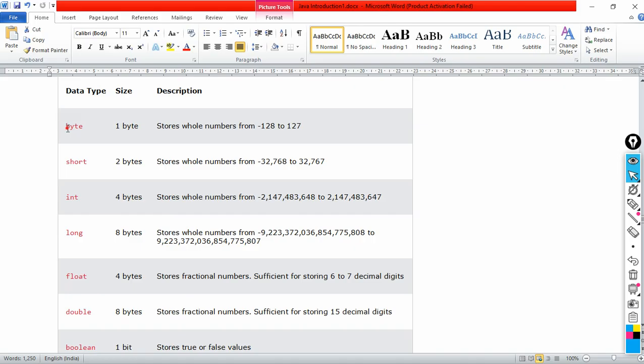Now the byte data type we are going to understand. The byte data type size is 1 byte, and it can store whole numbers from -128 to +127. What is the meaning of this statement, sir? Let us understand this in depth.